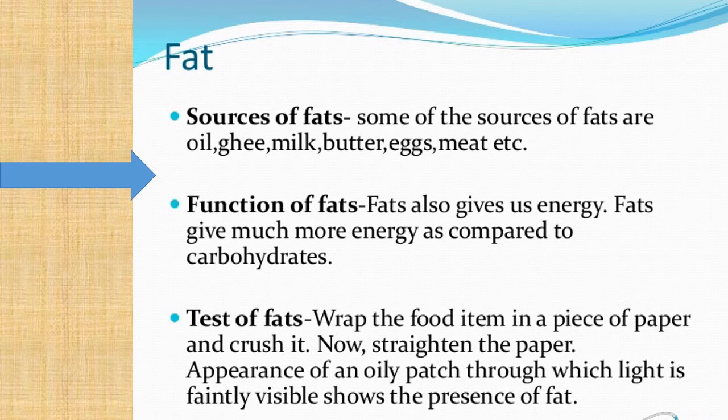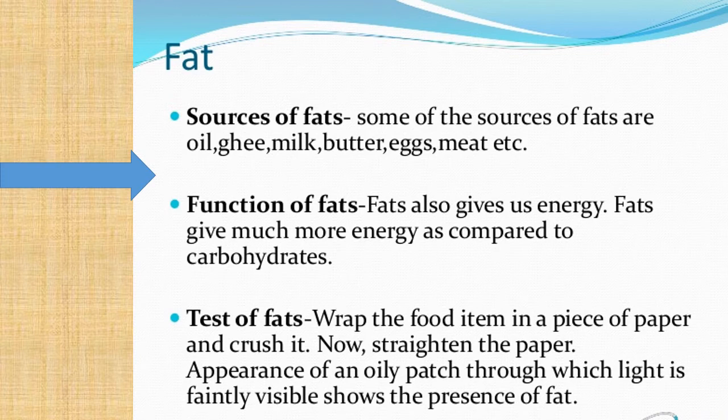Both provide us energy. If we talk about test of fat, you can test for fat by the given activity. Wrap the food item in a piece of paper and crush it. Now straighten the paper. Appearance of an oily patch through which light is faintly visible shows the presence of fat. So this you can do at your home. So this is about fat.